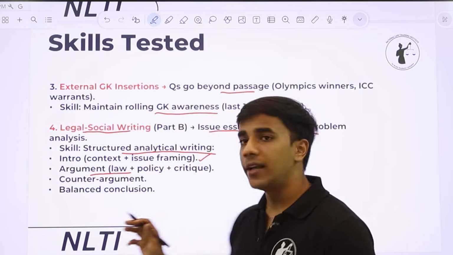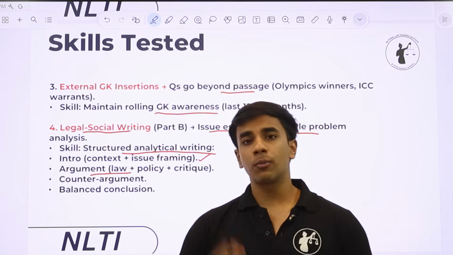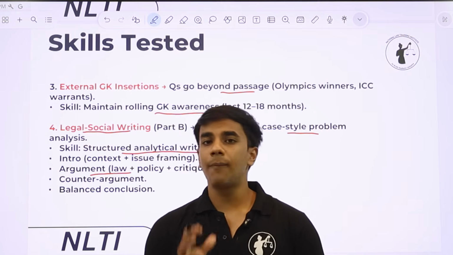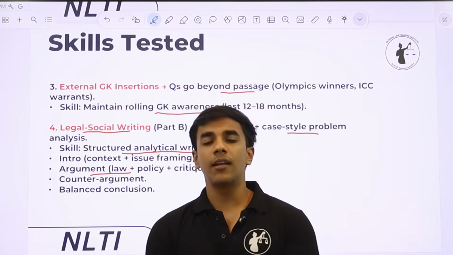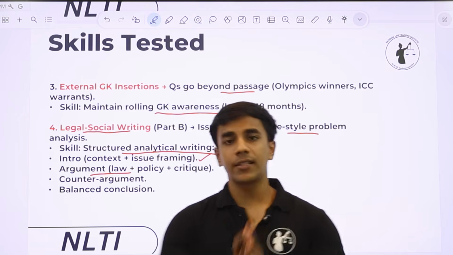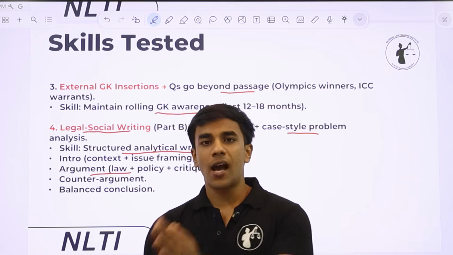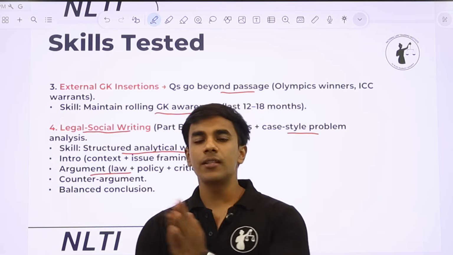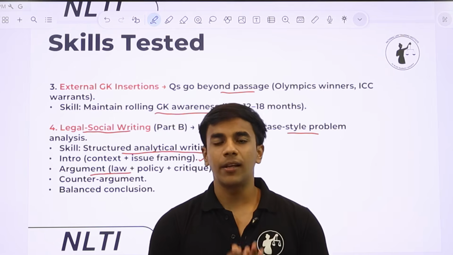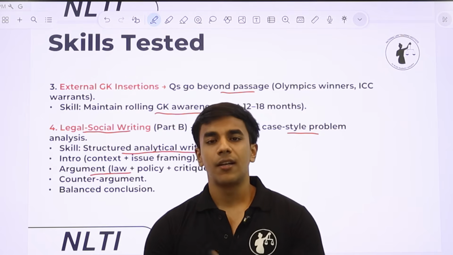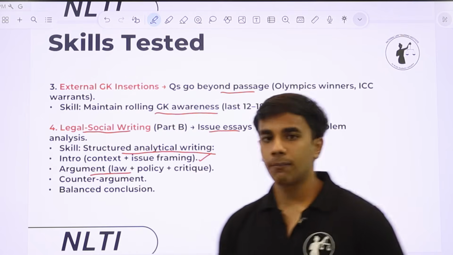So you have to provide counter arguments, but the conclusion should be balanced in the sense that you have to clearly specify your stance: this is the stance that I am taking, this is the argument that I have made, and even though there is a possible critique to the argument that I am making, my argument still stands. So this is how you have to structure your part B answer.